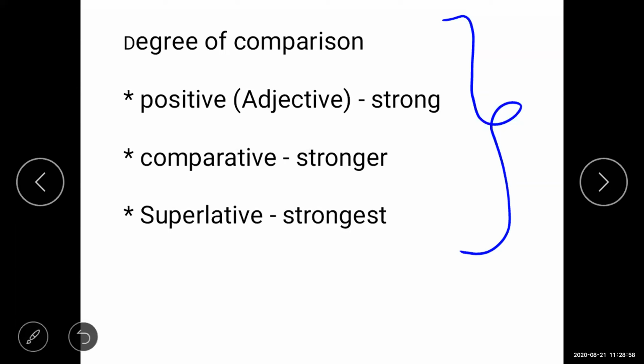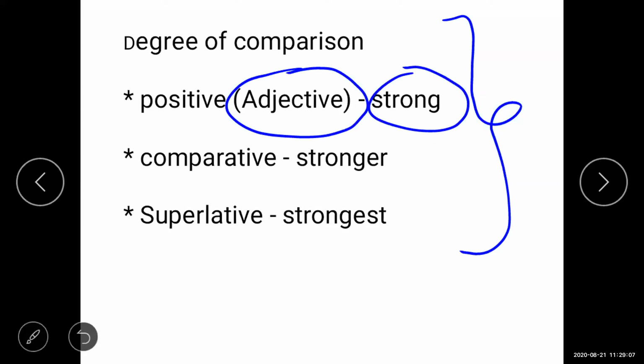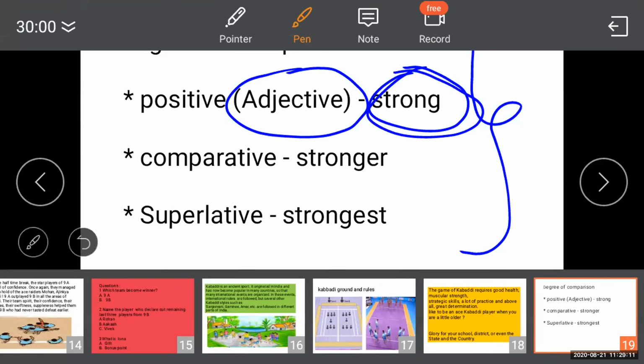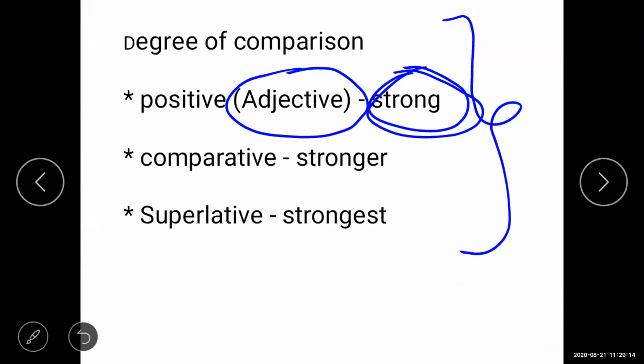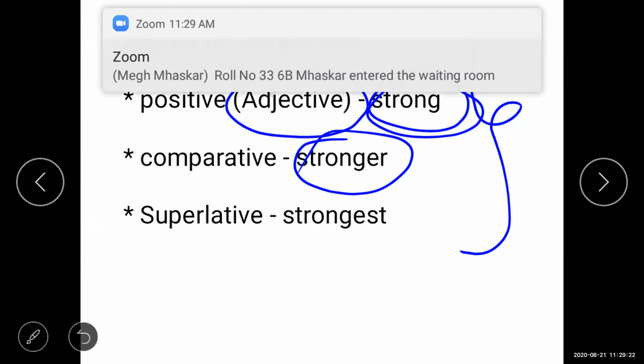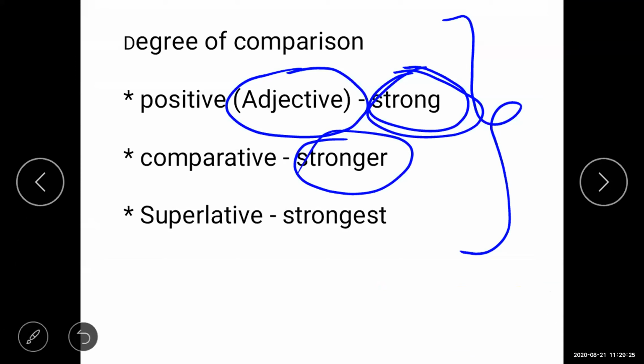Positive: if, suppose, an adjective, it shows the adjective like strong. Like strong, it's the positive. Now if there is one more student who is much stronger, it will come as stronger. It is a very simple concept, students. And if there is an even stronger person, it will come as strongest.